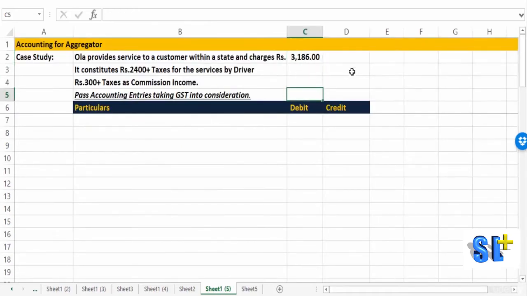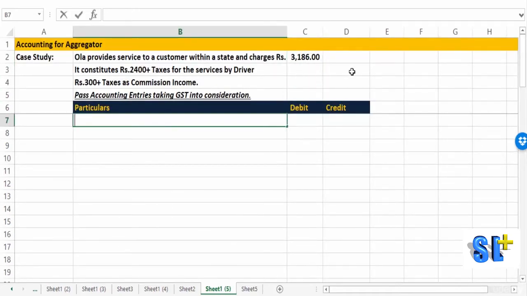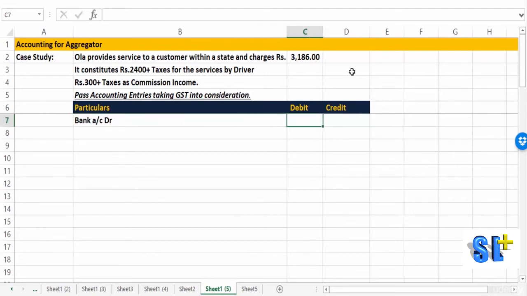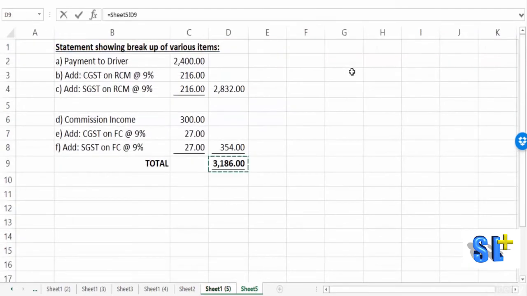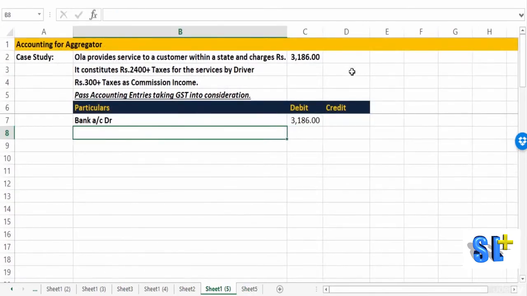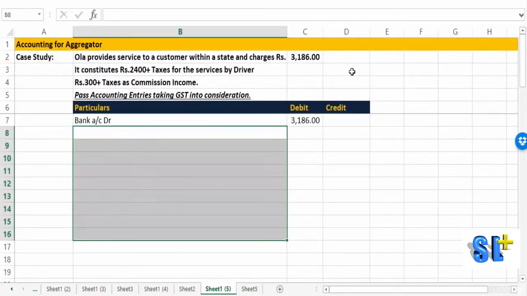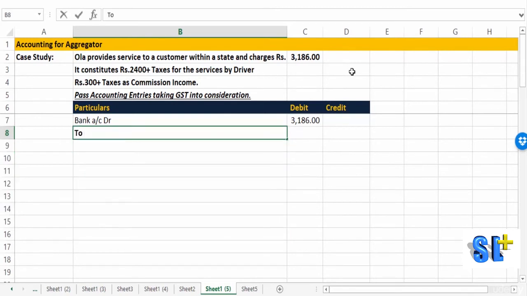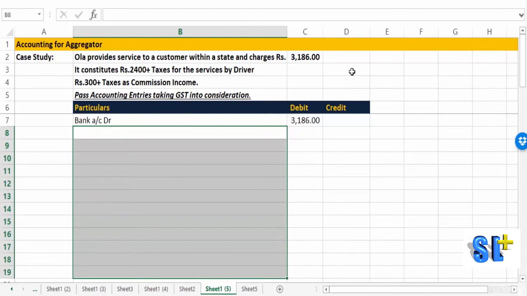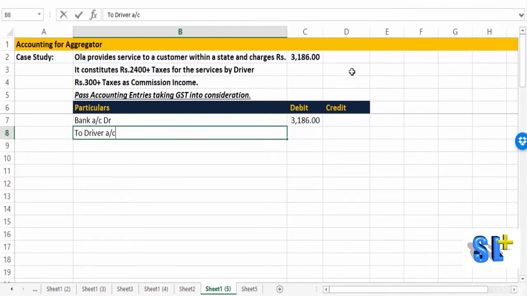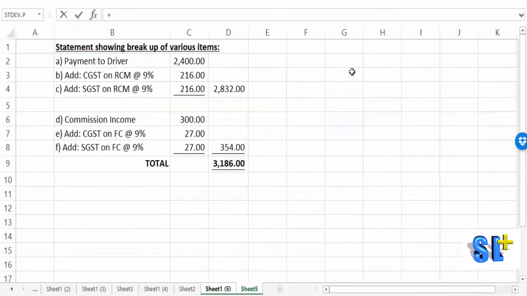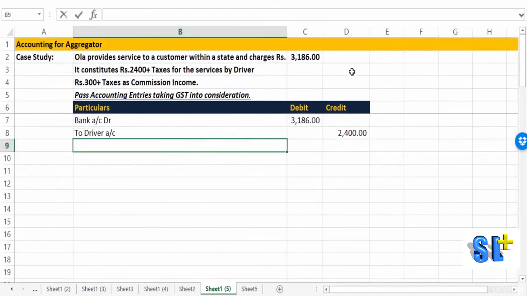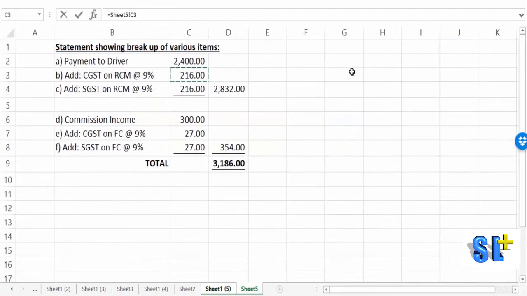So let's pass the entry. First, the entry for the receipt. Let's say bank account debit. What is the amount received, which we can pick up from here? 3,186. And we'll capture the breakups now. The first one, what is payable to the driver? We'll say to driver account. What is payable to the driver is 2,400. Then we have CGST payable on reverse charge. CGST payable account on reverse charge basis, we can pick up from here, 216.